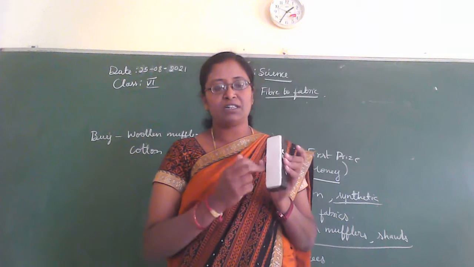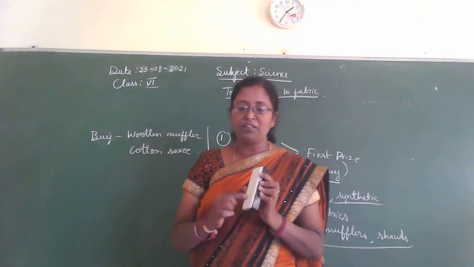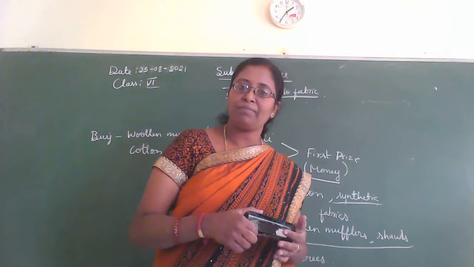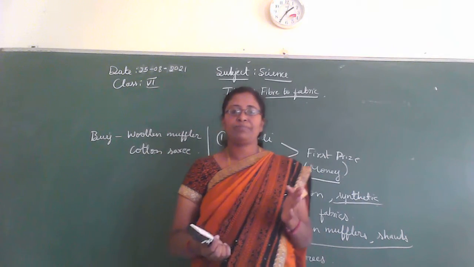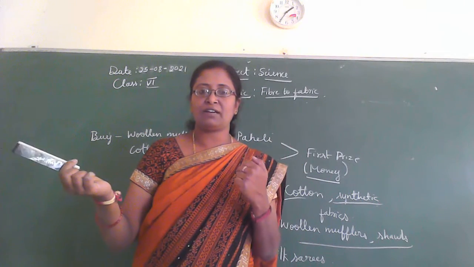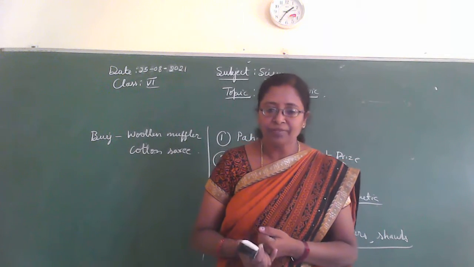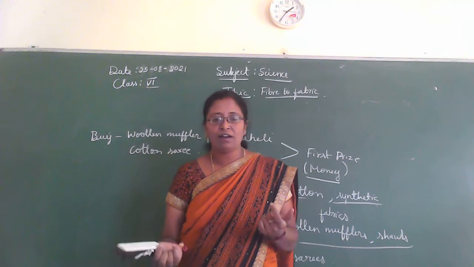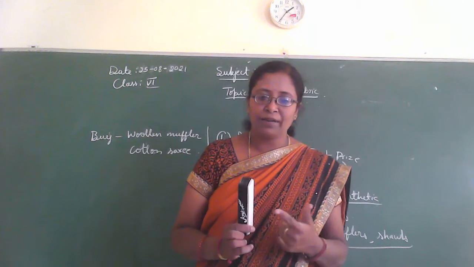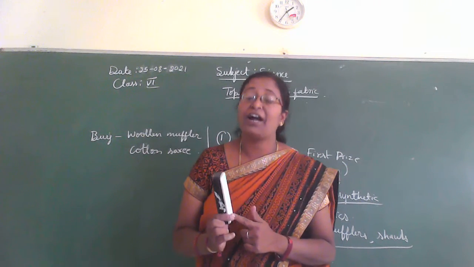See on the duster, it is made up of different material, is it? So they are made up from different kinds of fabrics. So what materials did they find? They found bed sheets, blankets, curtains, and then tablecloths, towel, and duster. They found different types of fabrics. They were made from different kinds of fabrics.